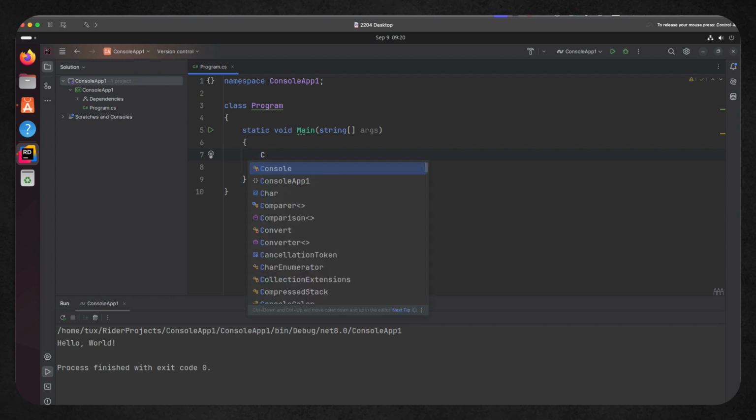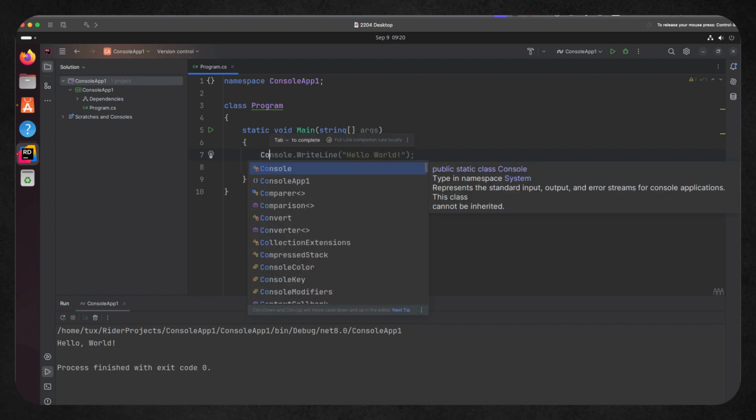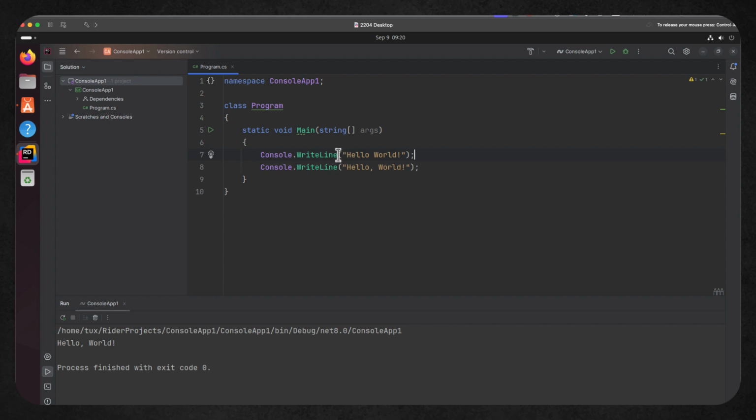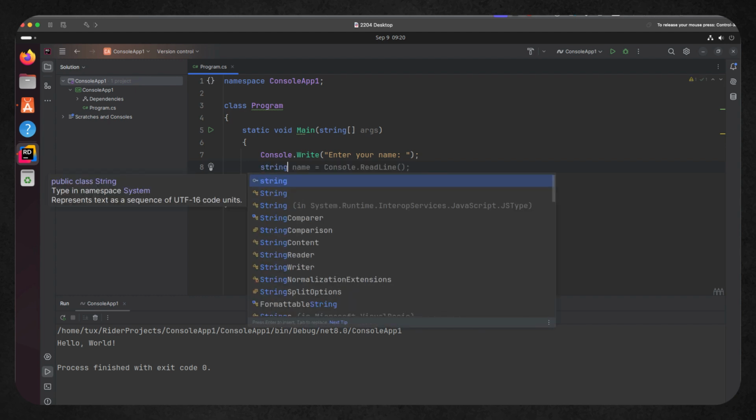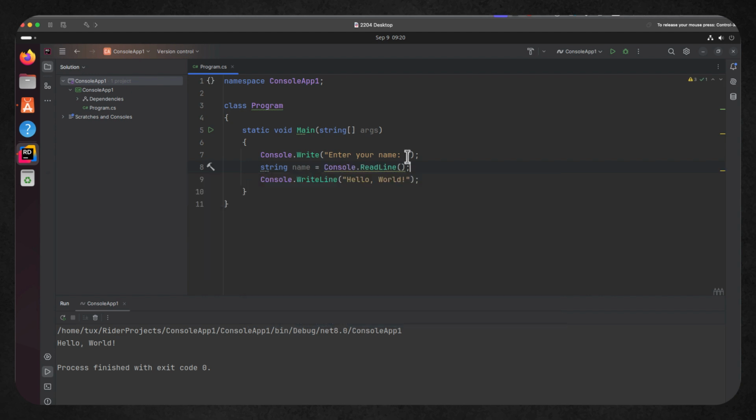If we want to take a look at some of the advantages that we have with our Rider product, we can see that as I go through and add in extra code, we get our normal code completion, which is very good. But as I say, the ReSharper product that is quite popular for Visual Studio is included in Rider by default. So as I go through then and populate a variable, it's a typed language, so I have to specify what type we are storing in the name variable.